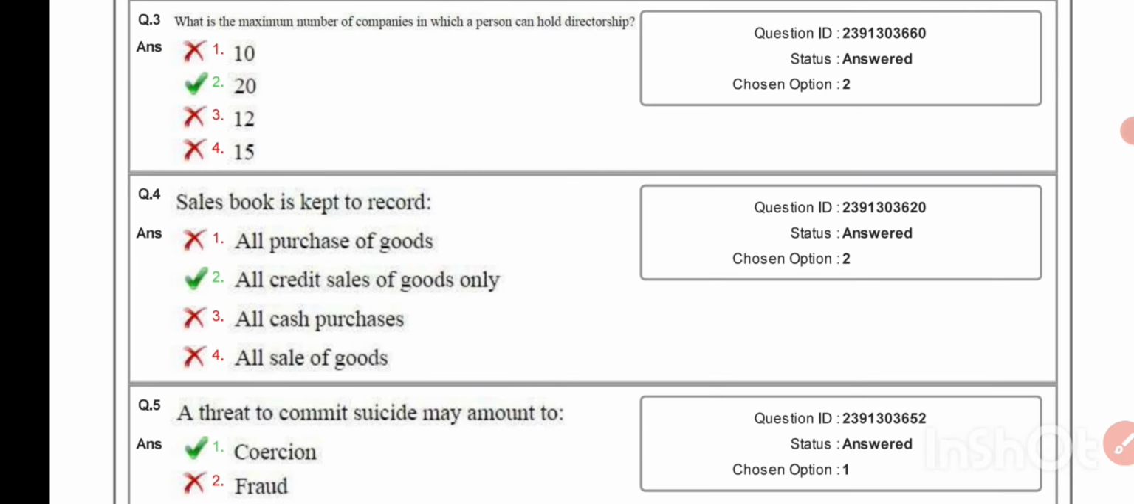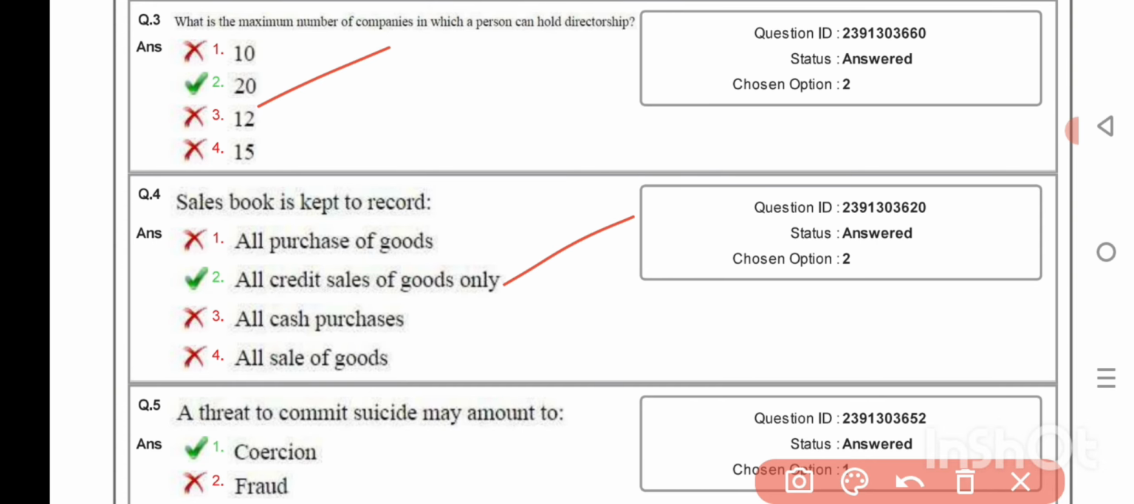What is the maximum number of companies in which a person can hold directorship? 20. Sales book is kept to record all credit sales of goods only. A threat to commit suicide may amount to coercion.